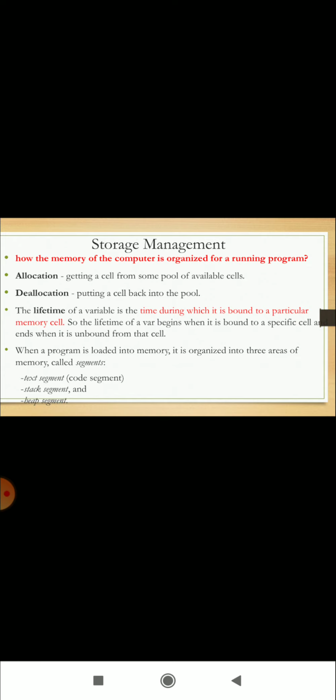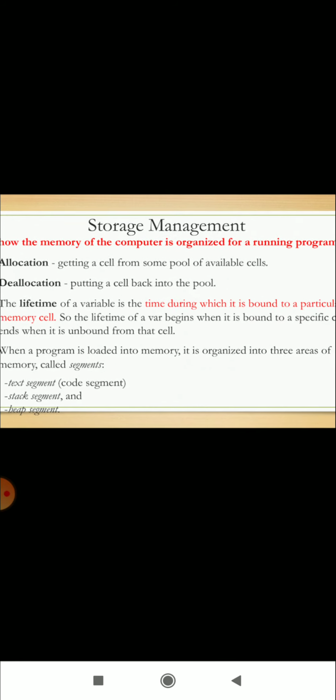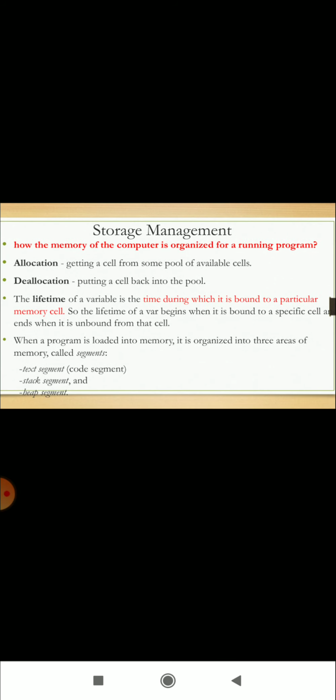Next is storage management. What do you mean by storage management? It is how the memory of the computer is organized for a running program. Allocation is getting a cell from some pool of available cells. Deallocation is putting a cell back into the pool. The lifetime of a variable is the time during which it is bound to a particular memory cell. So the lifetime of a variable begins when it is bound to a specific cell and ends when it is unbound from that cell.